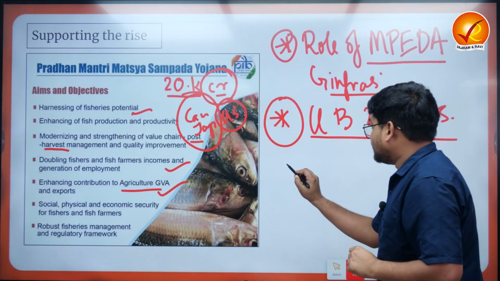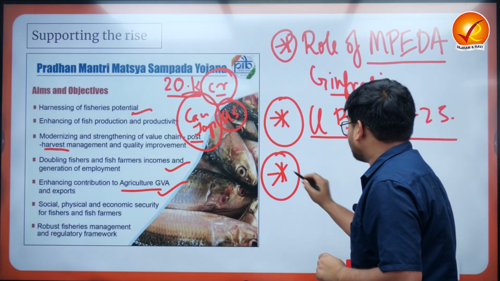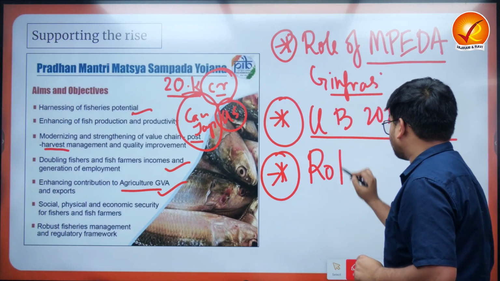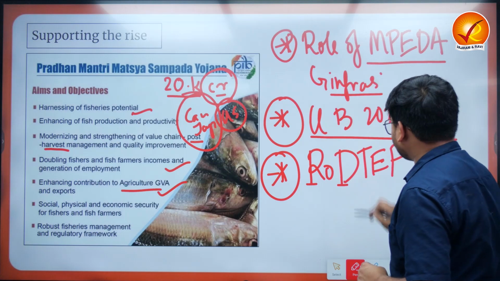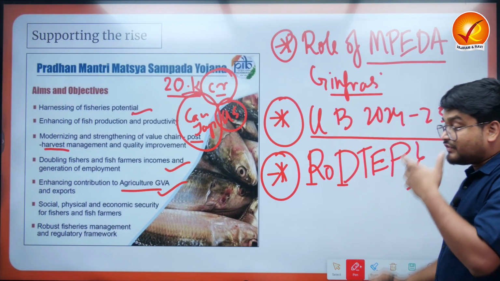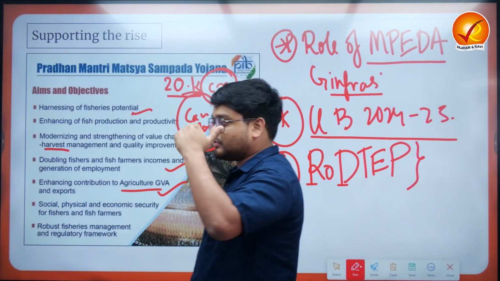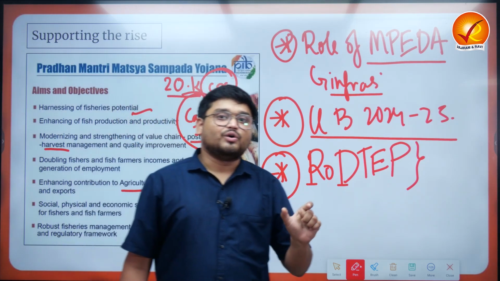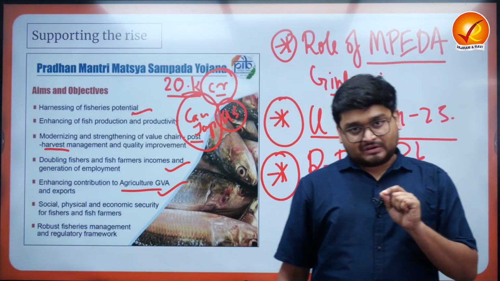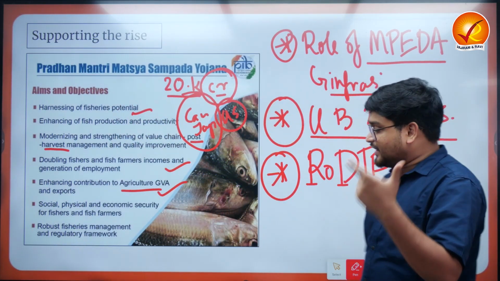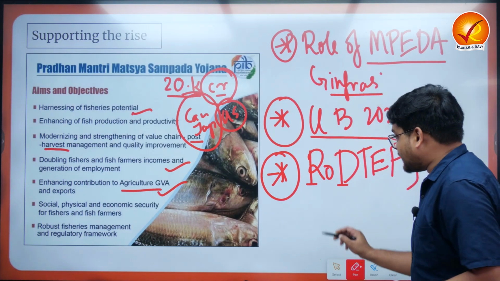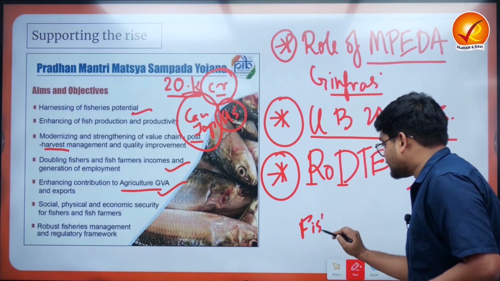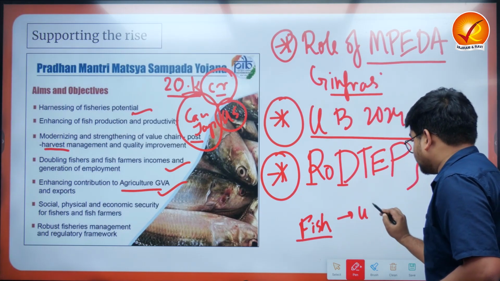Now there is another important initiative which we know as RoDTEP, remission of duties and taxes, with reference to various taxes and customs that are levied on the Indian exporters. For example, maybe there is an exporter who is exporting fish to the US.